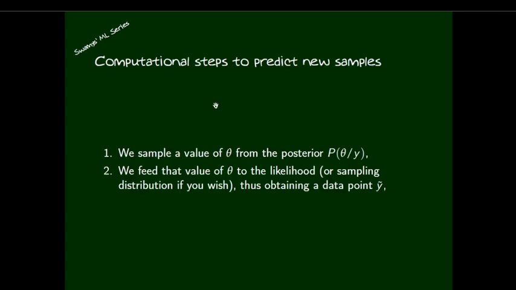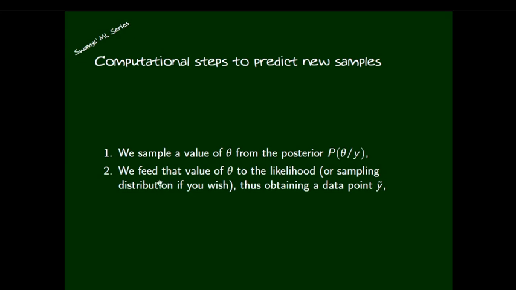What are the computation steps to predict a new sample? That's a good question, because we are using computers to generate synthetic data using the given sample and updated parameter values. The first step is we sample a value of theta from the posterior P of theta given y. We simply take values of the parameter theta from the posterior distribution, not from the likelihood or prior. We take it from the posterior distribution that contains more information about the sample.